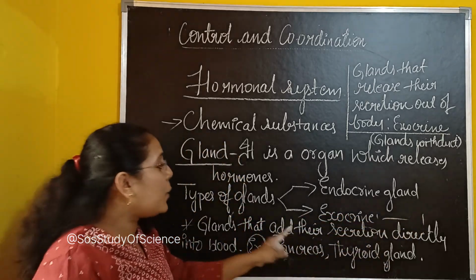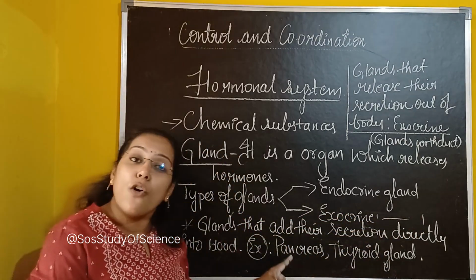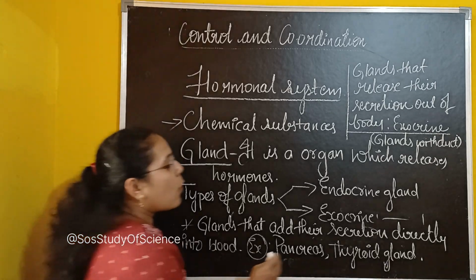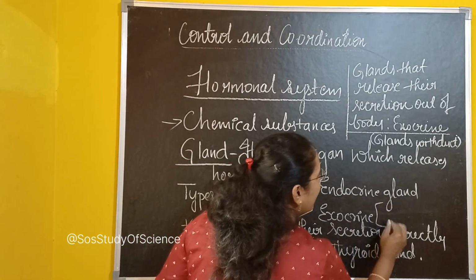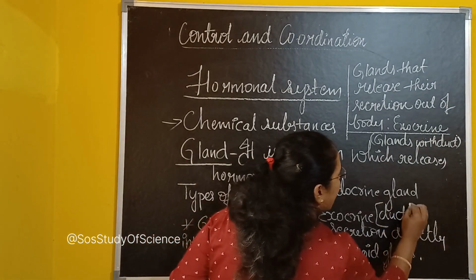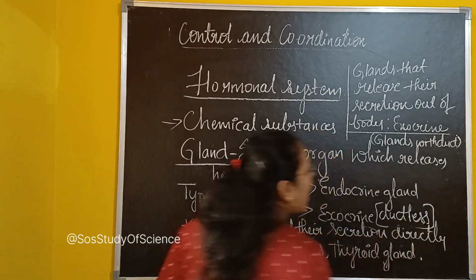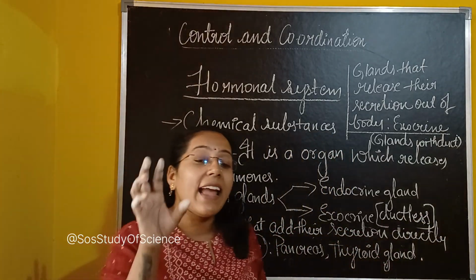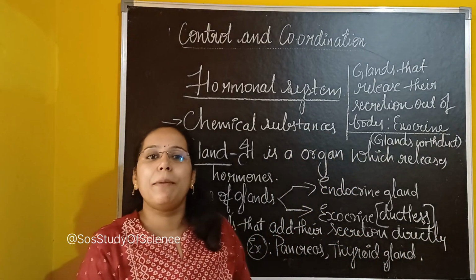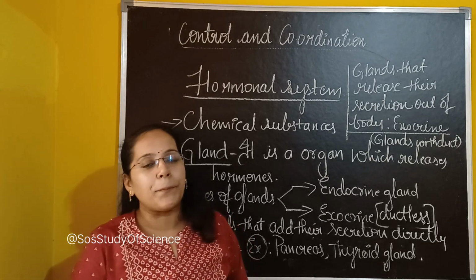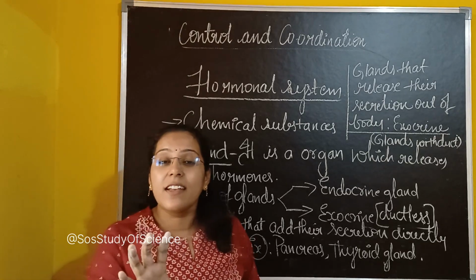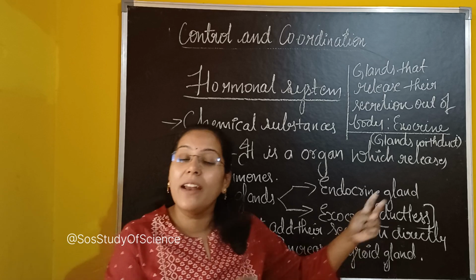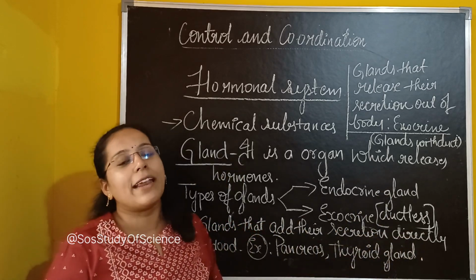When I talk about endocrine gland, what are these glands also called as? These glands are also called ductless glands. Ductless, they don't have pores on them. They add their secretion directly into the blood. They don't have ducts on them. Is that clear? So this is how we can differentiate between exocrine gland and endocrine gland, children.